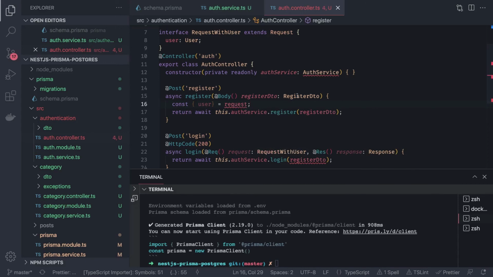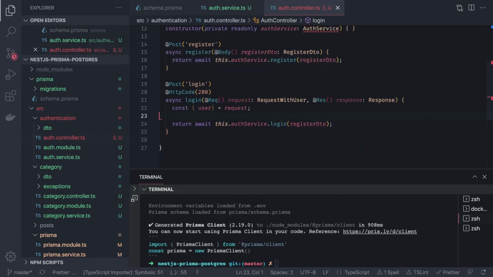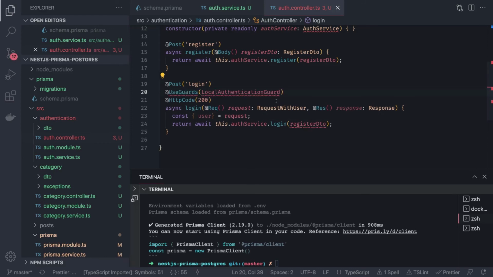Now you might be thinking why I'm not writing it straightforwardly. Why I'm not using just a simple DTO and all? Because we are going to use a guard here. That guard will verify if the user is logged in, I mean, you have passed the valid credentials. If everything is valid, it will even capture the user, and it will populate the logged in user inside request.user. So we are going to create a guard for that, and we got the user.